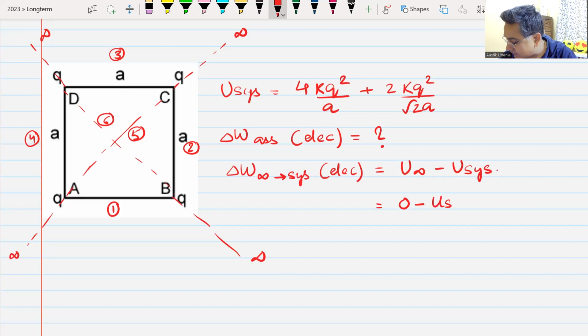You have already calculated the energy of the system. So negative of that energy of the system will be the work done in assembling this system by the electrostatic force. I know you have given the same answer, but you just gave the answer without knowing what is to be done. So this is how it has to be done.